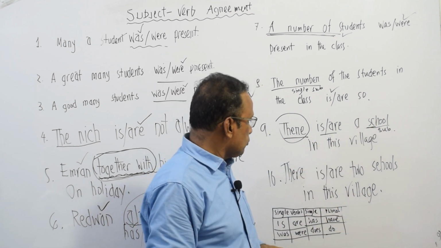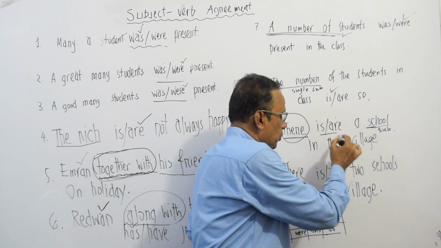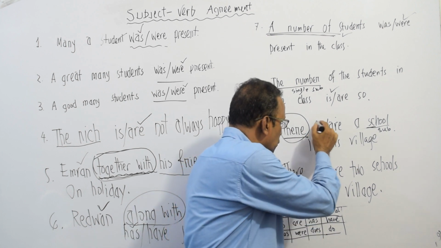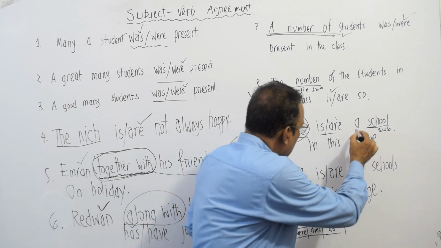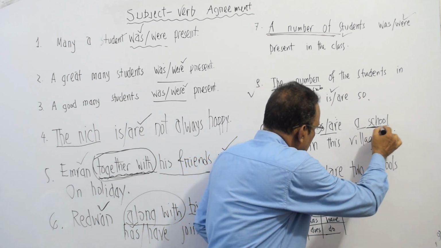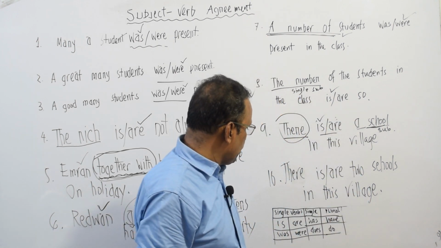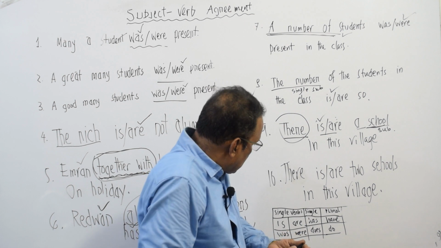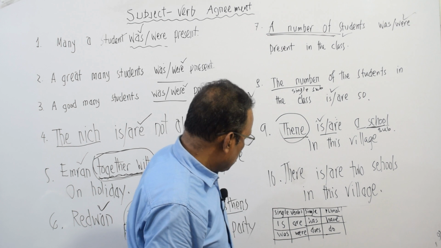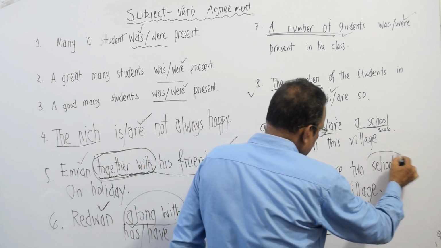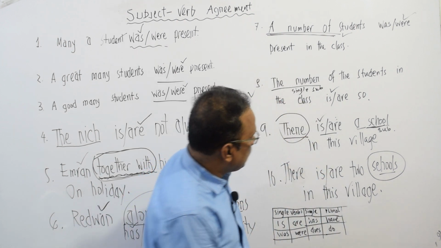Anyway, there is a single verb, there is a plural verb also. So we have to choose one, either is or are. Okay? So when this noun, the subject, is single, we have to take a single verb. Lastly, what we have is, there are 2 schools in this village. So we have to look at the noun here, schools. It is plural. So our verb will be plural too.